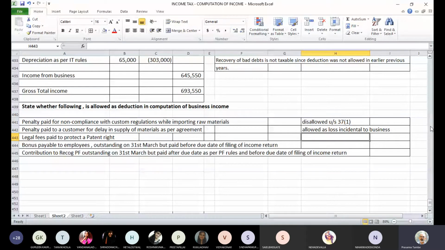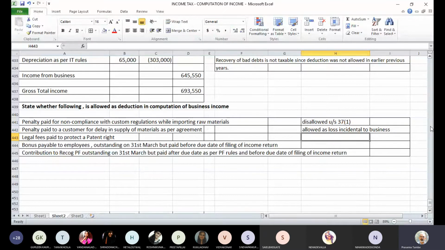Legal fees paid to protect the patent right. You are having a patent right and there is some legal issue. Patent right is your capital asset. So there is some issue with the patent right and you want to protect it, so you have paid legal fees. Will it be allowed as deduction? Can we claim the deduction? Is it a revenue expenditure or a capital expenditure?